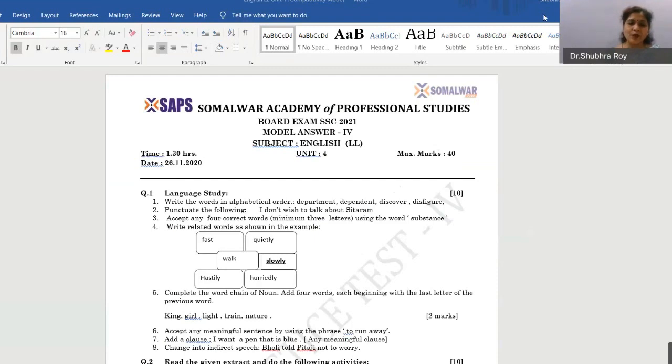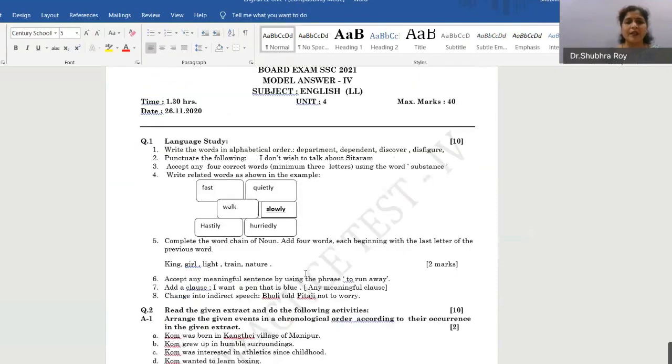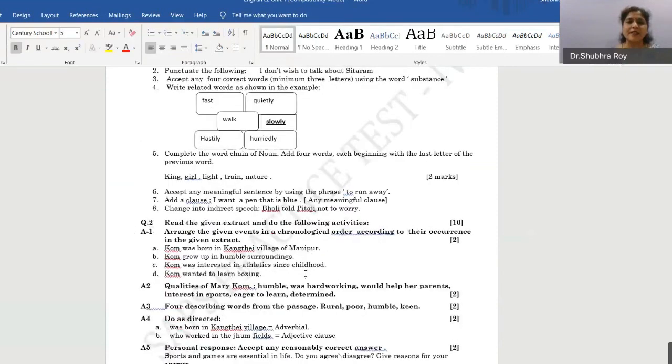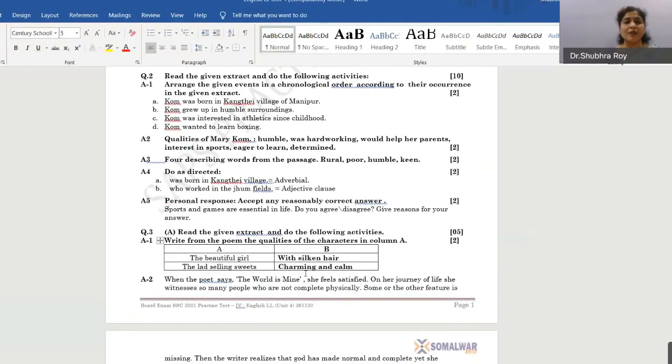Okay. Then if you go to question number 2, read the given extract as usual. Similar kind. Okay. Just a moment. Yeah. So question number 2, read the given extract and do the following activities. The first activity was arrange the given events in chronological order. Chronological order of their occurrence means, for those who do not understand, let me tell you that these lines, how they occur in the given extract. First which line occurs, then which line occurs. When you read the passage, you come to know that these lines occur in a proper order.